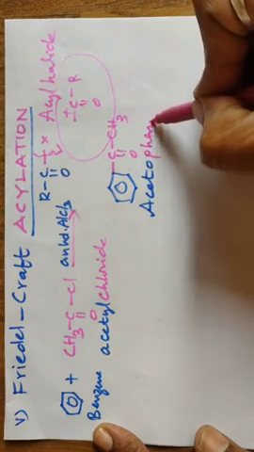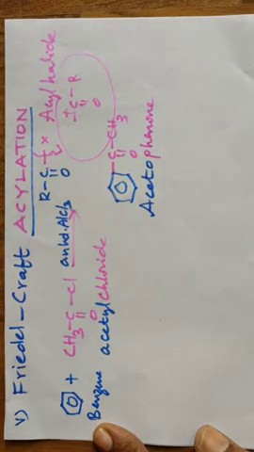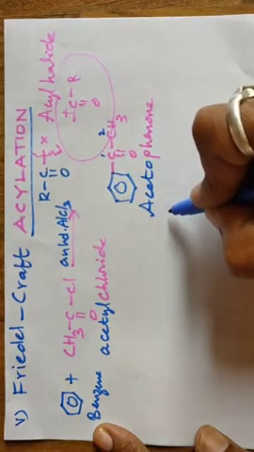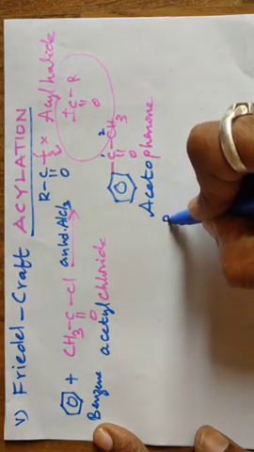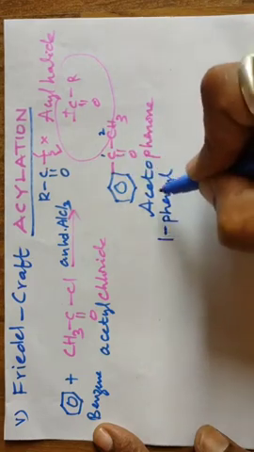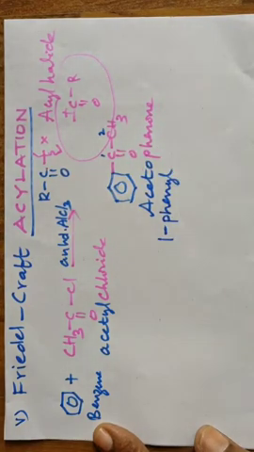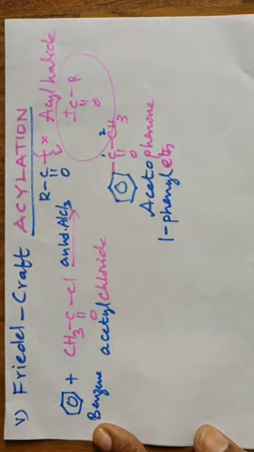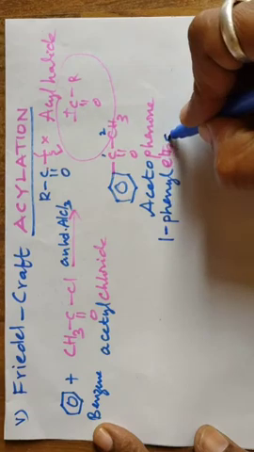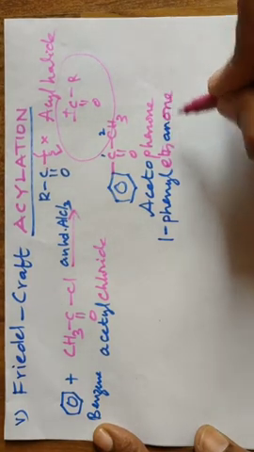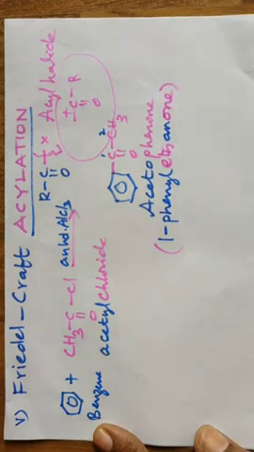If you are interested to know the IUPAC name, this is first carbon, second carbon, and the side chain C6H5 is known as phenyl. Phenyl at first carbon, one phenyl, as the two carbon chain is ethane. Single bonds are given by AN, and it is a ketone, ethanone, ONE. This is the IUPAC name, for your interest.